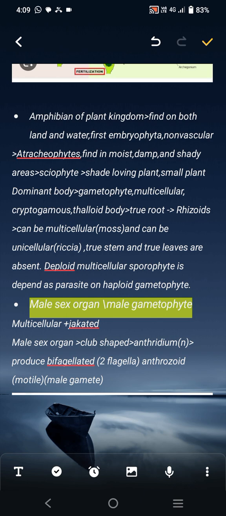The diploid multicellular sporophyte is dependent as a parasite on the haploid gametophyte. Their main body is the gametophyte, which is multicellular and haploid. If the diploid multicellular sporophyte is present, it is dependent upon the haploid multicellular gametophyte.